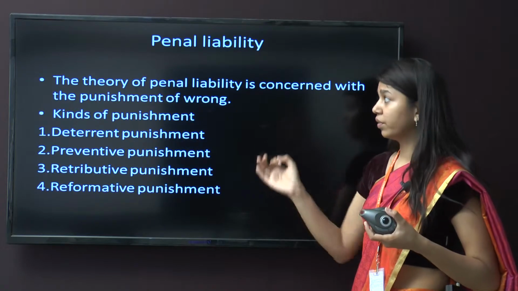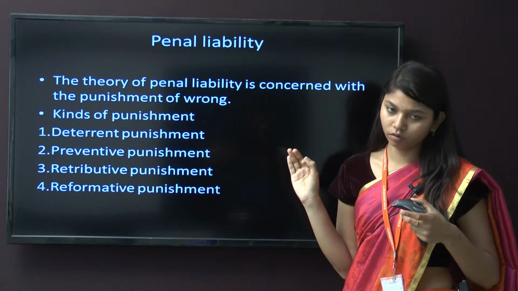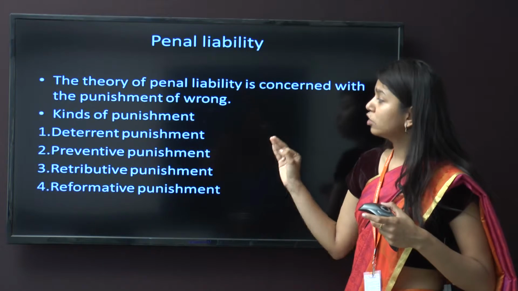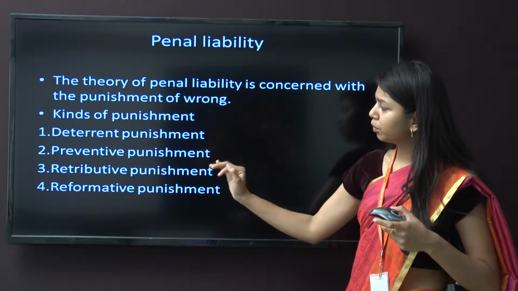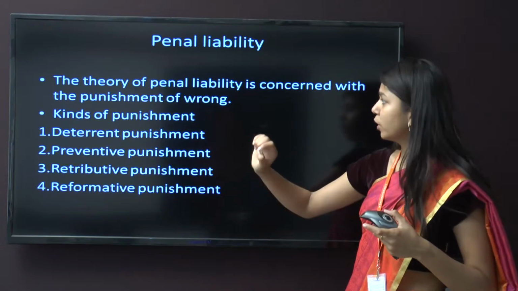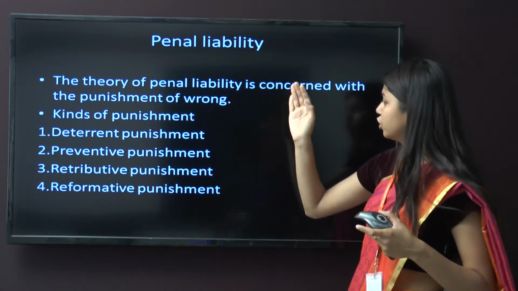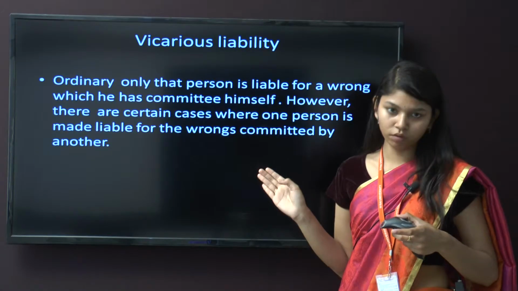Penal liability: the theory of penal liability is concerned with the punishment of a wrong. Kinds of punishment: deterrent punishment, preventive punishment, retributive punishment, reformative punishment. These are the kinds of punishment. And in penal liability, there should be punishment for the wrong.